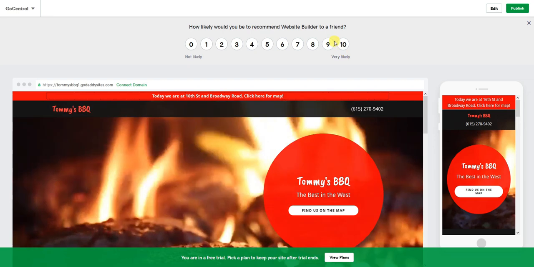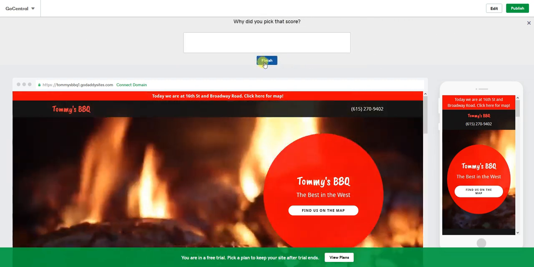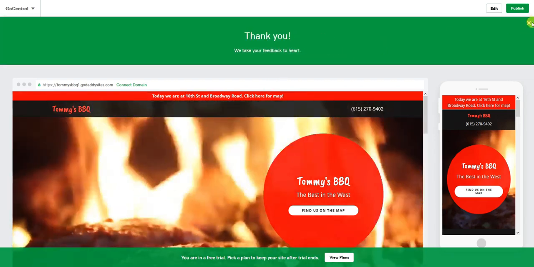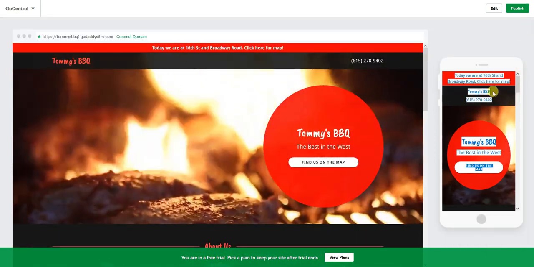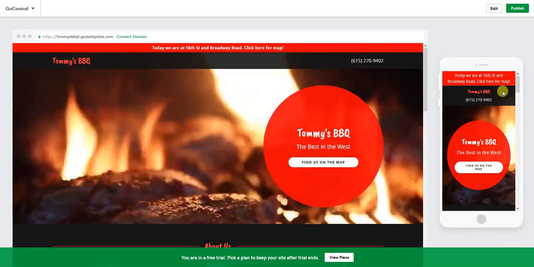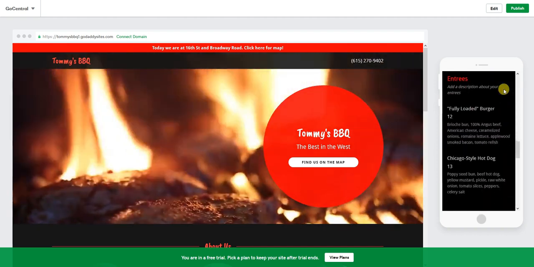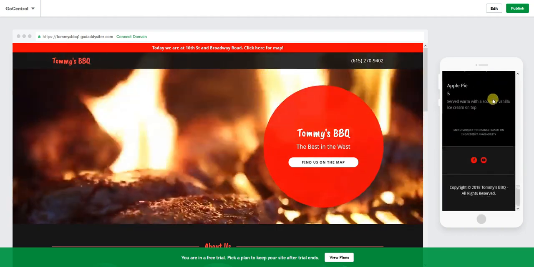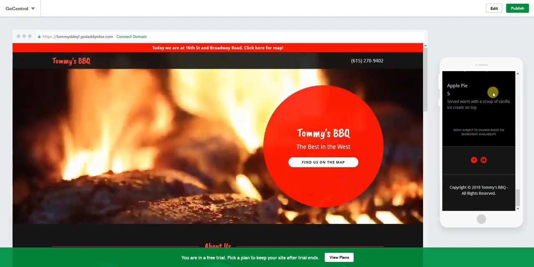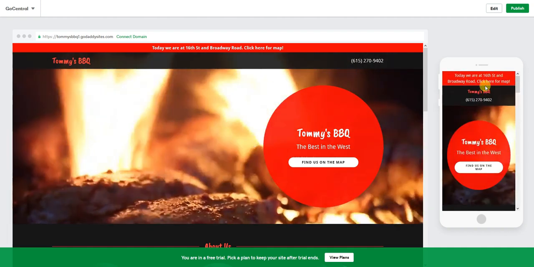If we look at this preview, get out of my way. Stop. I'm trying to make a video. Close. Okay. So, looking at the mobile view of it, I mean, that's nice. That scales down just perfect. It looks great. You don't have any extra work to do to make it mobile friendly.